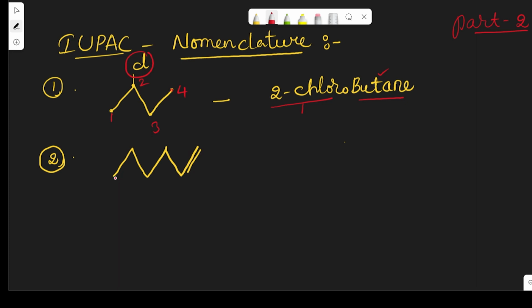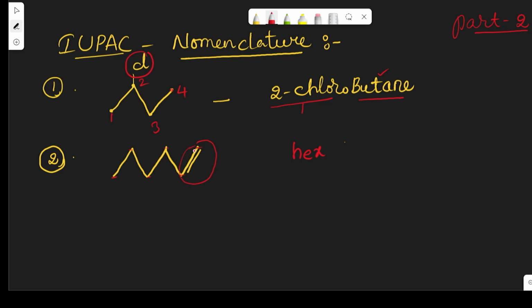So here 1, 2, 3, 4, 5, 6. So the total number of carbon atoms is 6. That is why it is obviously hex. And here there is no suffix and at the same time there is no prefix. But here one double bond is there.